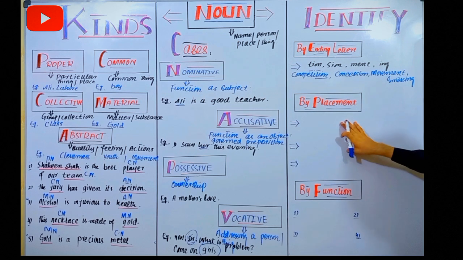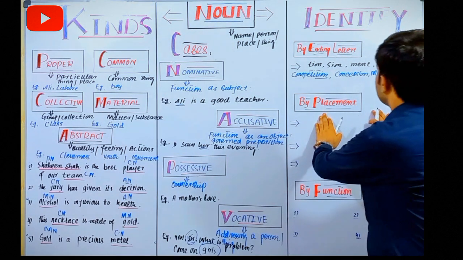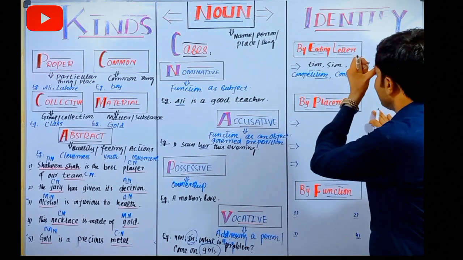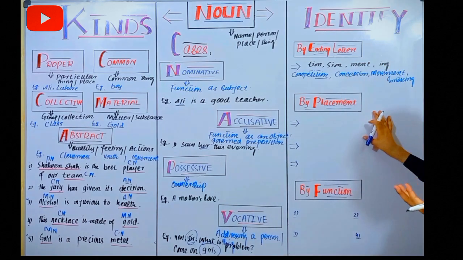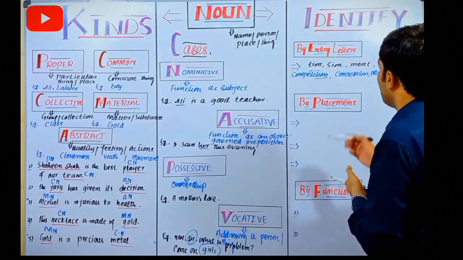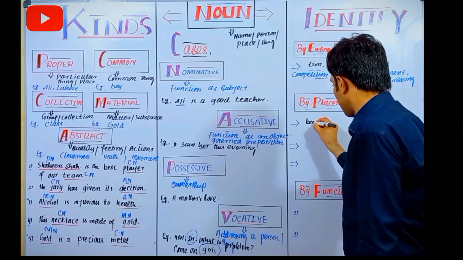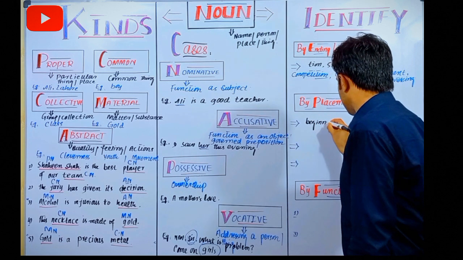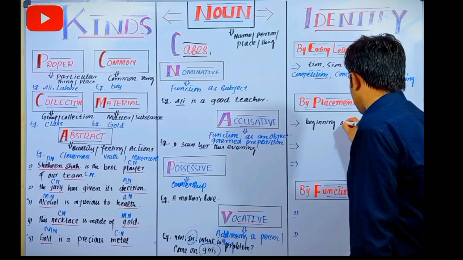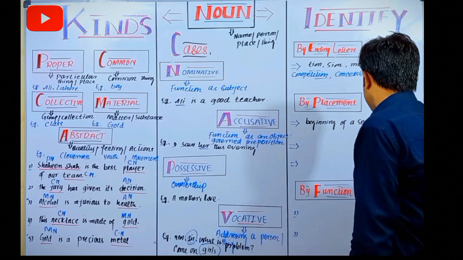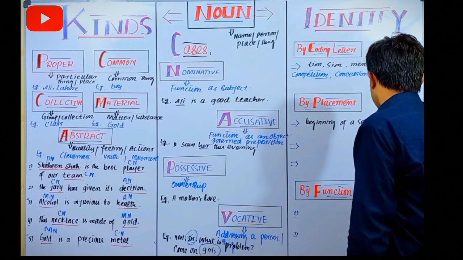And next is your placement. This is very important, that how we can identify by placement कि उसकी noun की जगह कौन सी होती है. So simply first of all we can say that beginning of a sentence. ये किसी sentence की beginning में शुरू होता है.